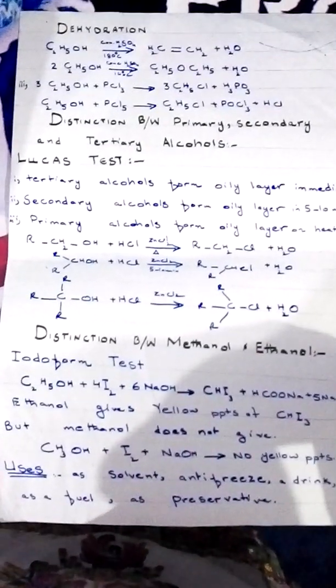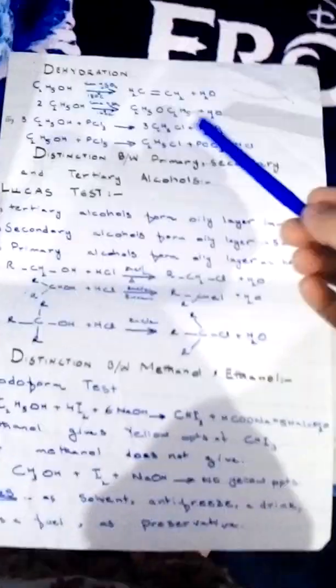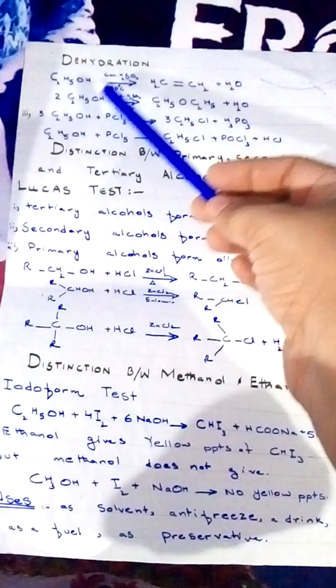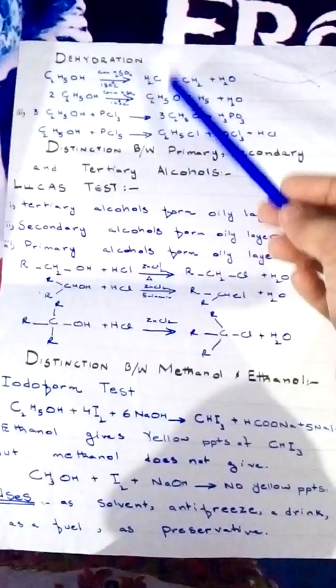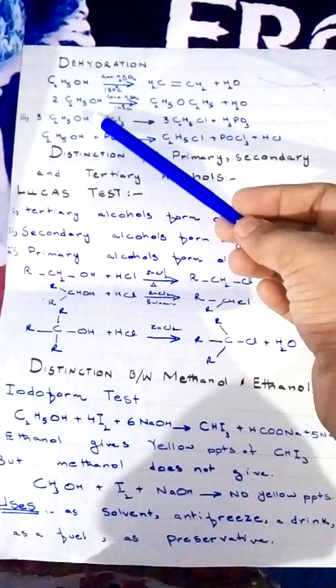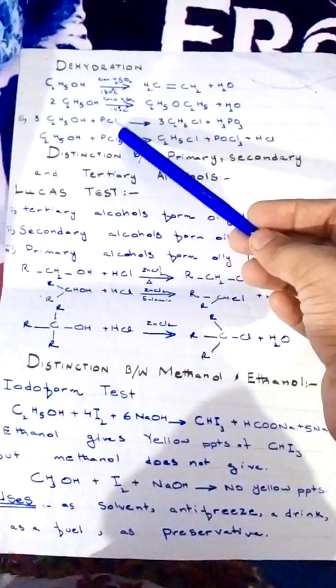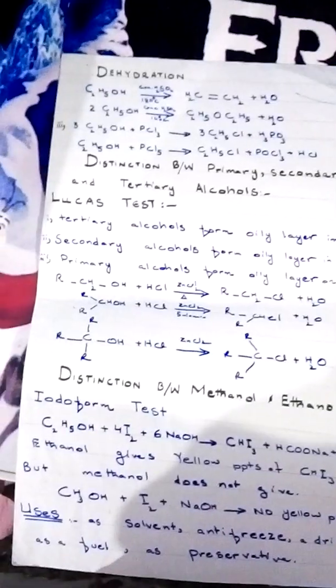Now, the next chemical reaction of alcohols is dehydration. When alcohols are dehydrated, alkenes are formed. When the conditions are ethyl alcohol plus concentrated sulfuric acid at a temperature of 180 degrees centigrade, ethene is formed plus water. Dehydration is the removal of water. The next condition is ethyl alcohol at a temperature of 140 degrees with concentrated sulfuric acid, and diethyl ether is formed.